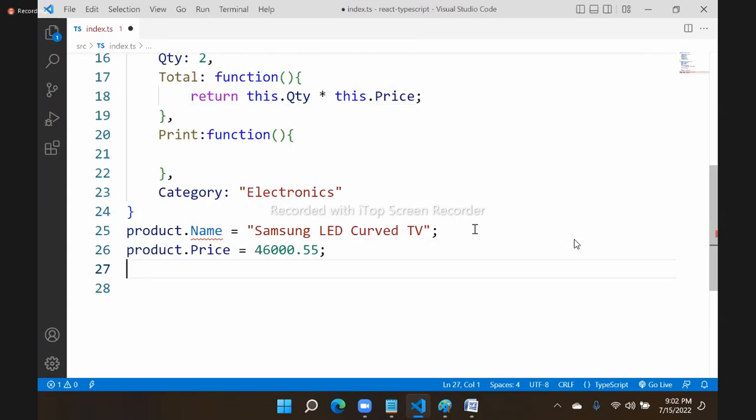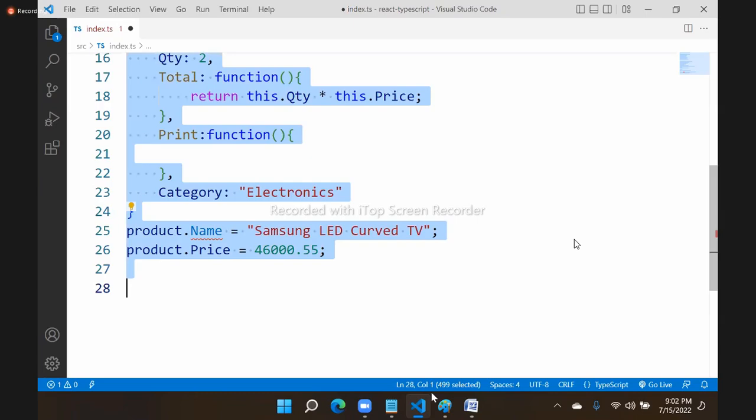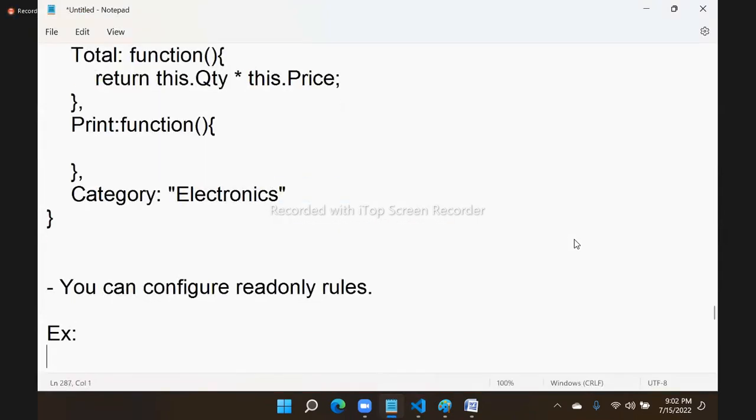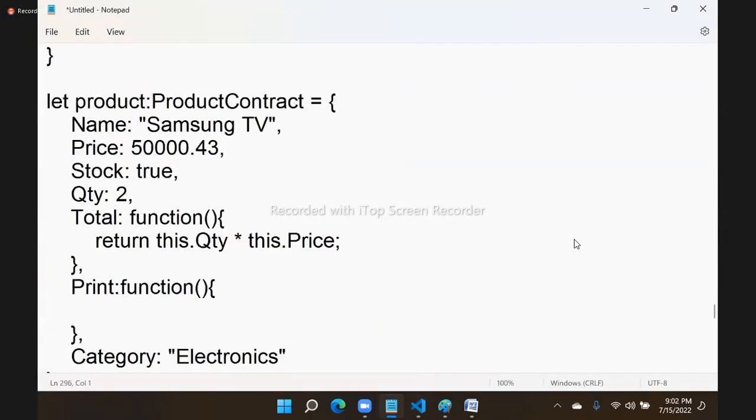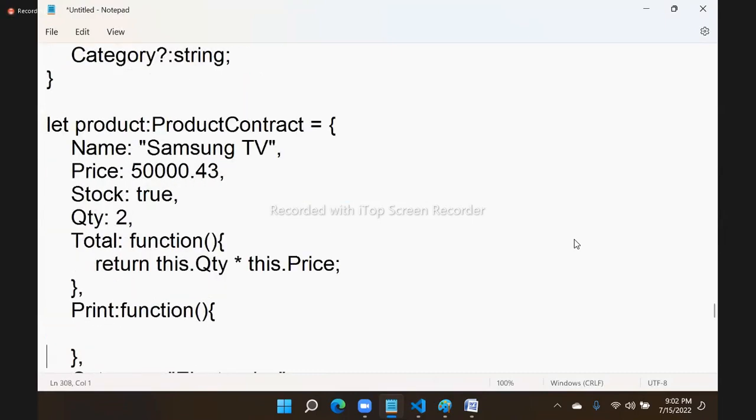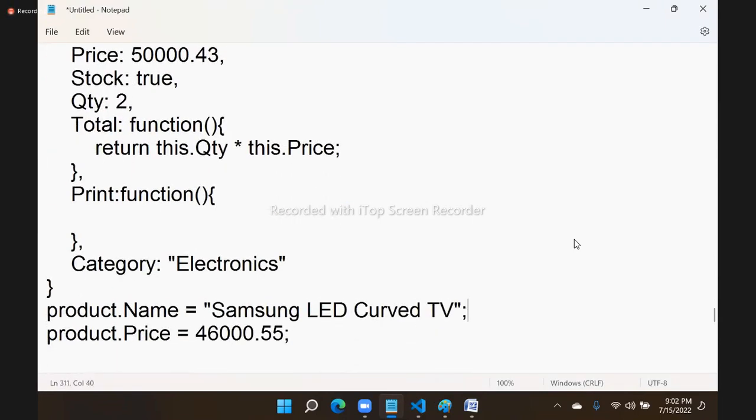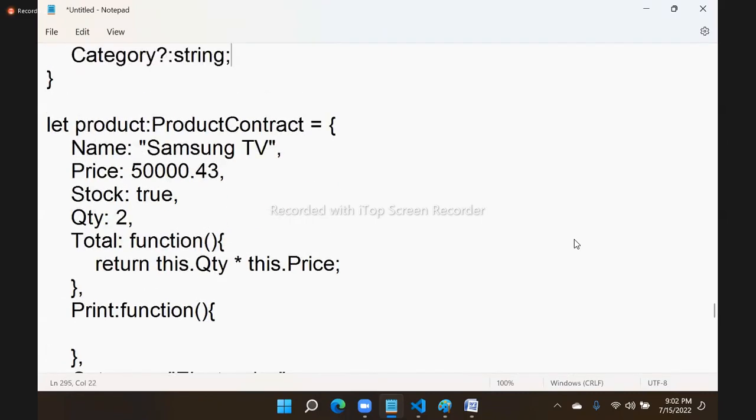So that means why you need a rule, so that it will not allow to change the values. Once initialized, they are fixed. So that is what actually the concept of read-only rules. We are configuring here read-only rules. That means this will be invalid. This is invalid because it is read-only. So name you once initialize, you cannot assign. Right? These are read-only rules.